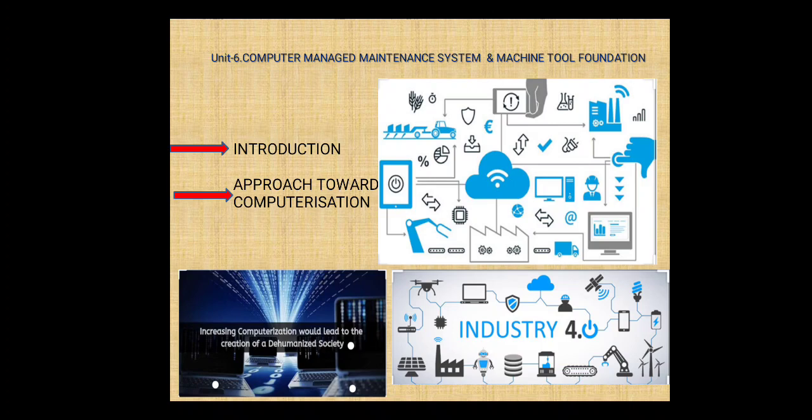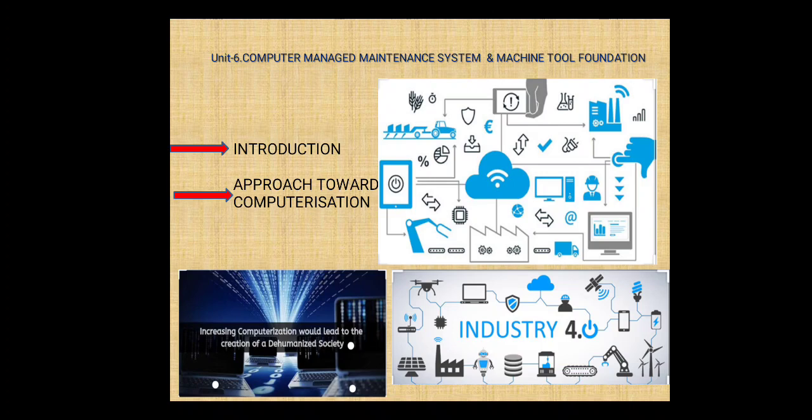First the critical areas are selected, and we judge which are the critical areas. Then, taking the decision, in that area computerization can be implemented.